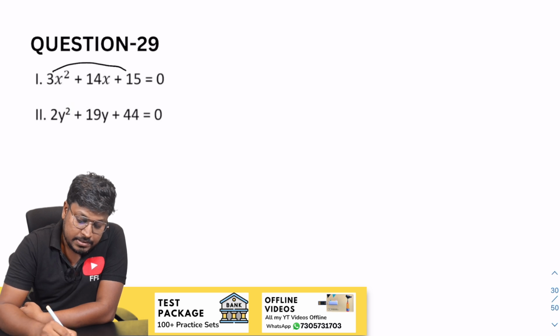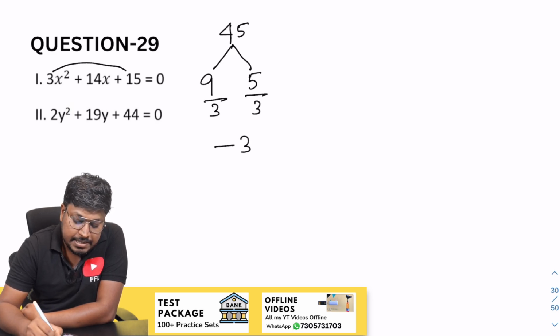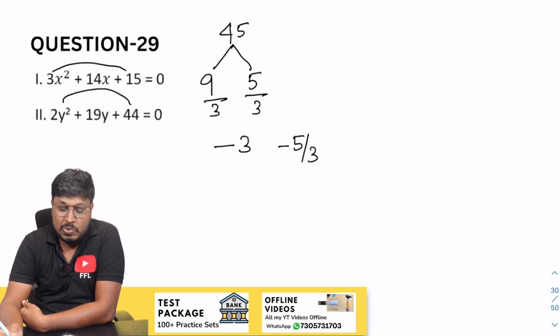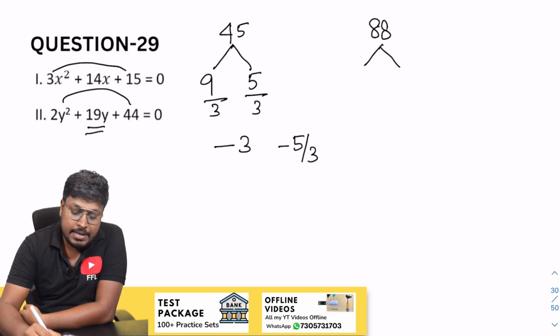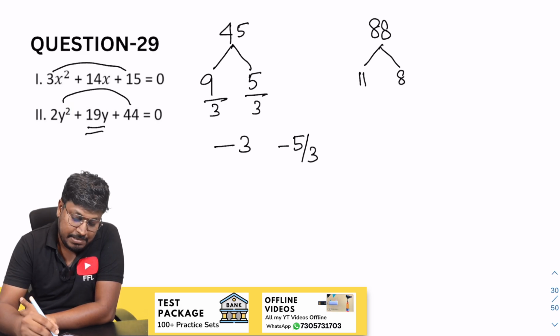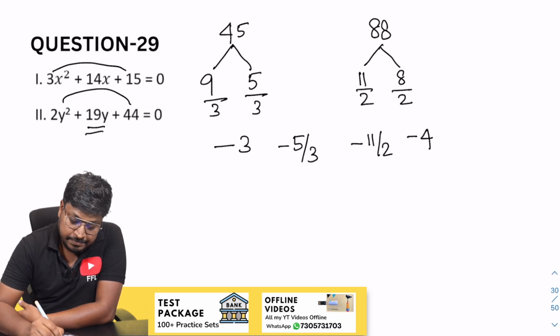3 into 15. So 3 into 15 will be 45, right? So 9 5s are 45. So divided by 3, divided by 3. So this can be written as minus 3 and minus 5 by 3. So 2 into 44. So 2 into 44 will be 88. So our target is to get 19. So 11 into 8. 11 into 8 will be 88. Once you add 11 and 8, resultant will be 19, right? So divide by 2, divide by 2. So minus 11 by 2 and minus 4.